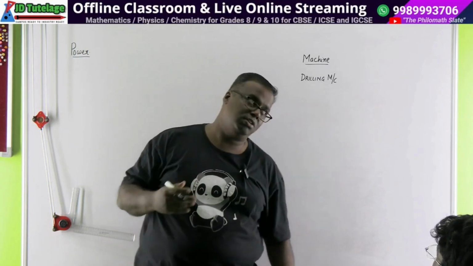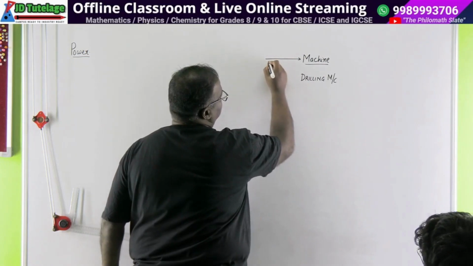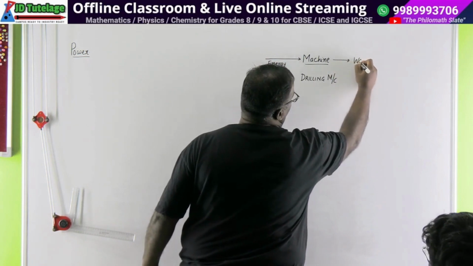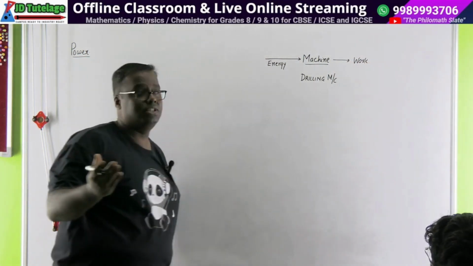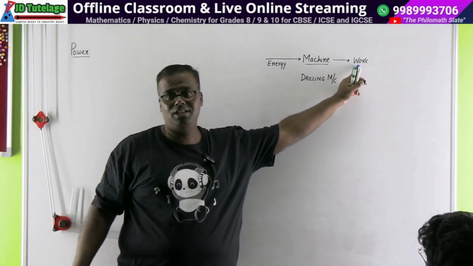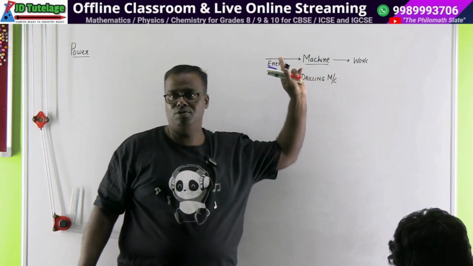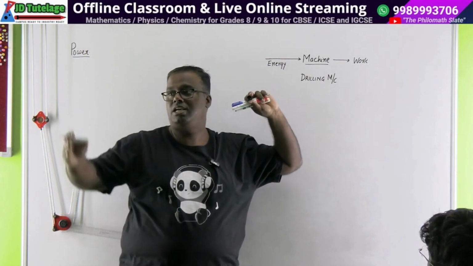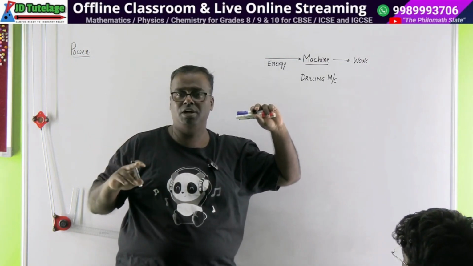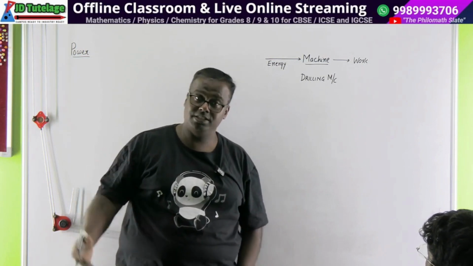लेकिन what is a machine first of all? A machine makes the job easier, but a machine will always eat energy and deliver work. Machines do not produce energy. Obviously, energy cannot be created or destroyed. A machine cannot produce energy. मशीन आपके काम को जल्दी जल्दी करने के लिए एनर्जी भी जल्दी जल्दी खाएगा. दो डिफरेंस है. For example, let's say I am using that pedestal fan. That's a fan. You must have seen in शादी ब्याह मंडप, they have that big fan. वो ज्यादा हवा देता है, तो वो ज्यादा इलेक्ट्रिसिटी भी कंज्यूम कर रहा है.